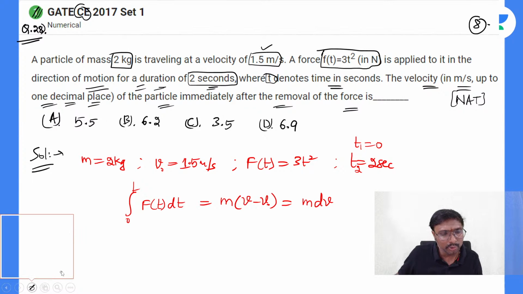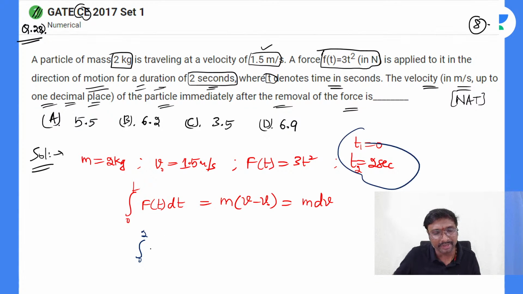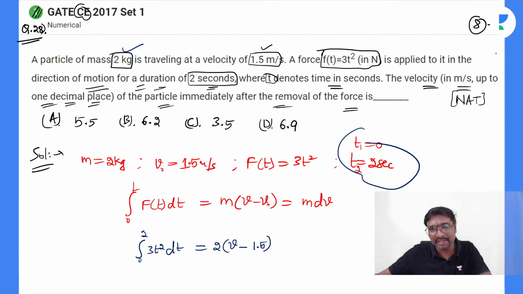Using this expression we'll solve it. The limits are 0 to 2 seconds because it is applied for 2 seconds. F of t is 3t square, so integral of 3t square dt is equal to mass 2 kg into final velocity, which we do not know, minus initial velocity 1.5. We are asked to calculate this final velocity.